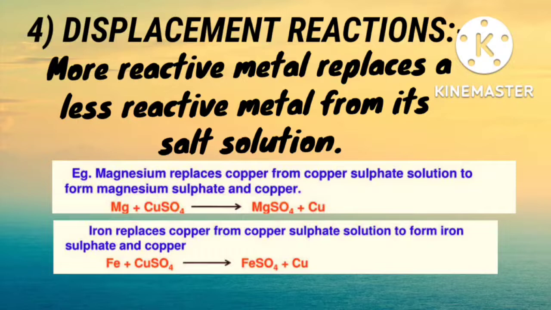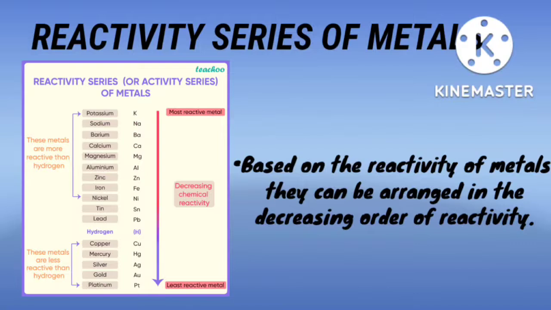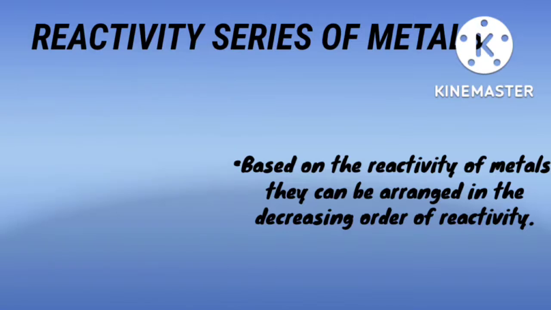Now let's look into reactivity series of metals. How can we arrange metals based upon reactivity? Based on the reactivity of metals, they can be arranged in decreasing order of their reactivity. So in this picture you can see reactivity series of metals. Right from highly reactive to least reactive, the metals are arranged in decreasing order.